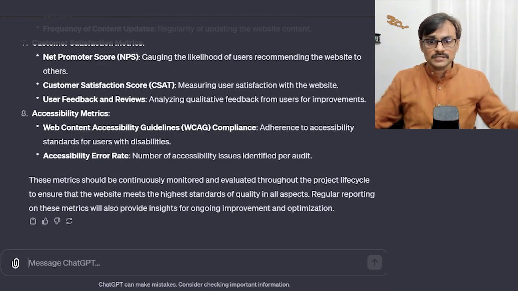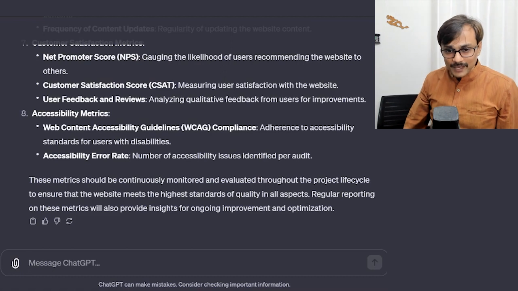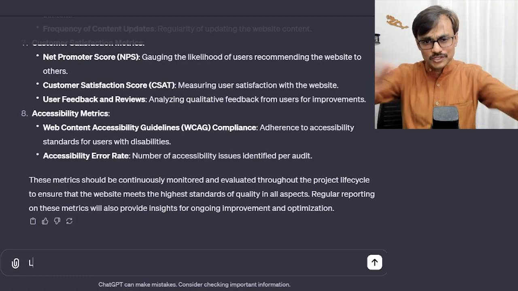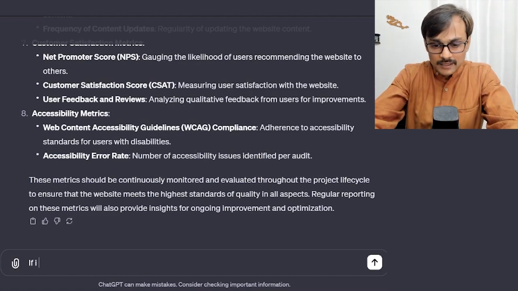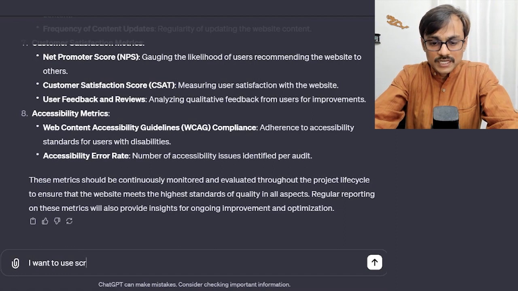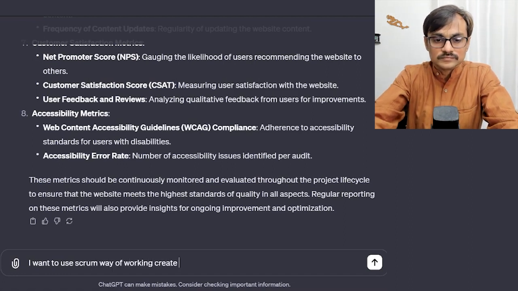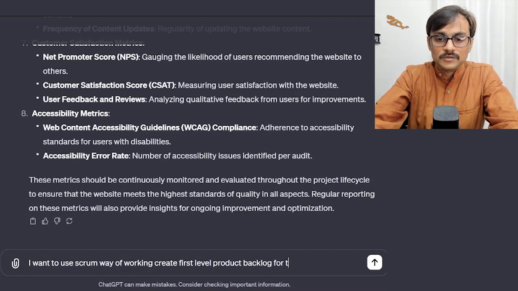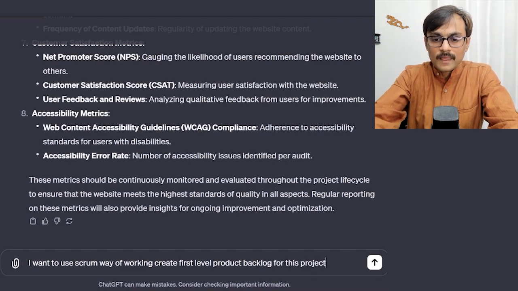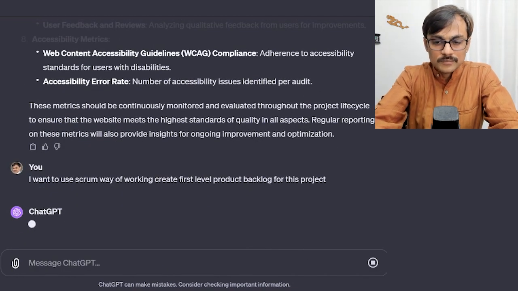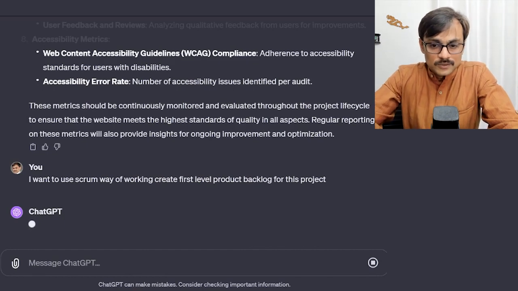Now, if I want to do this project in the agile way, I may say, create a first level of user stories for me. So I can say, if I want to use an agile or Scrum way of work, create first level product backlog for this project. So let's see what we get.